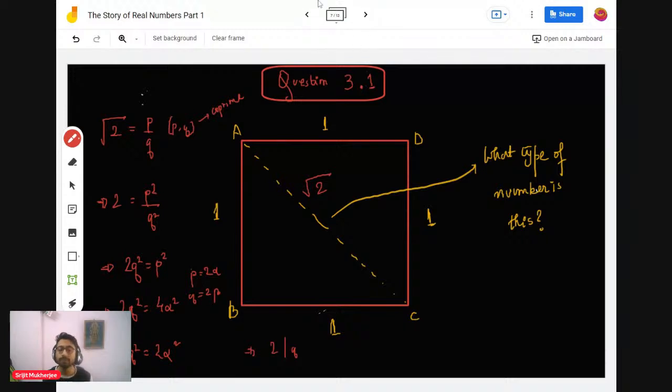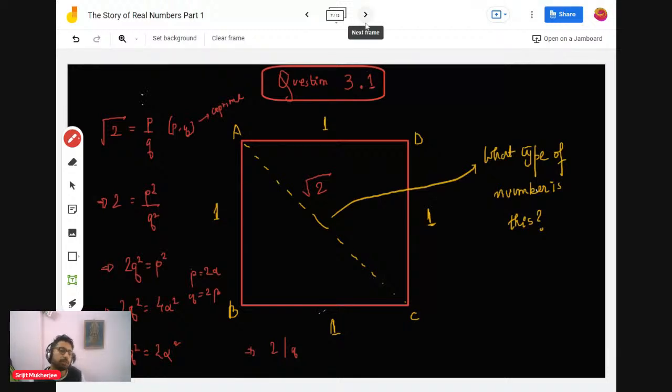So people were now perplexed. They did this proof somehow, and they were perplexed: wow, what kind of number is it? It's not a rational number, then what kind of number is it? How is it fitting into the whole model of numbers? They were very astonished and really thrilled about the discovery, like we are if we discover a new island.